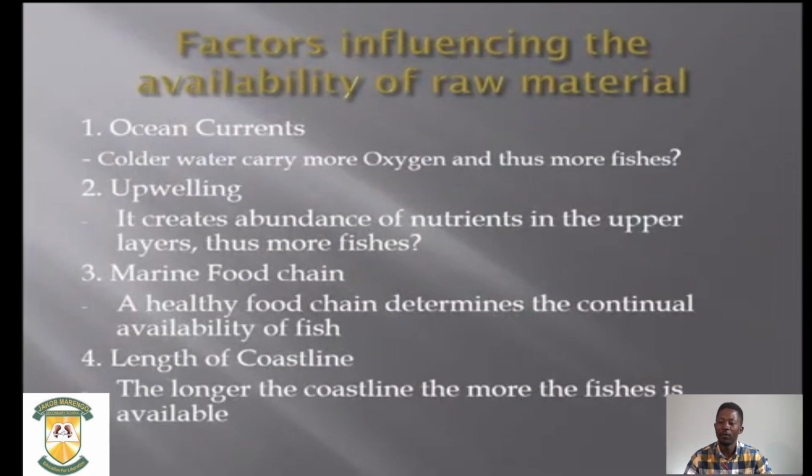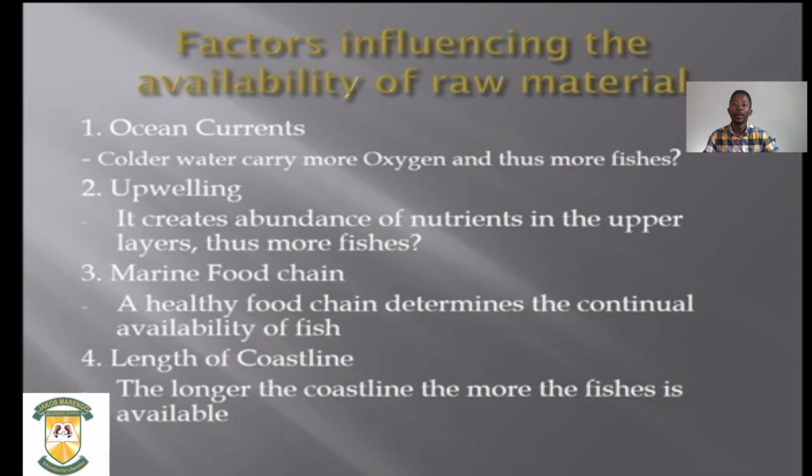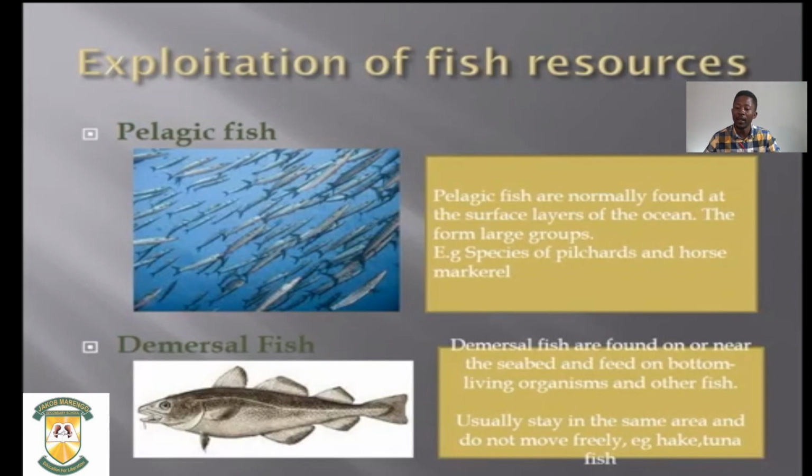Okay, factors that influence the availability of raw materials are the ocean currents, which is cold water that carries more oxygen and thus more fishes, upwelling, the upbringing of nutrients, the marine food chains, and the length of coastlines. So these are the factors that influence the availability of raw materials.